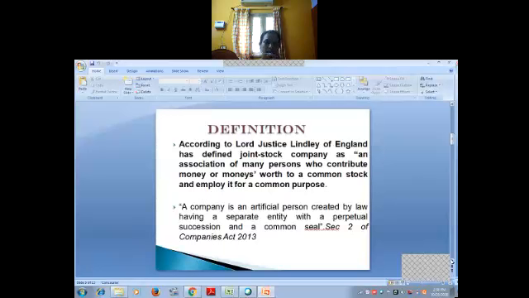A company is an artificial person created by law, having a separate entity with a perpetual succession and a common seal. Section 2 of Companies Act 2013. What is a company saying? A company is a group of persons, an artificial person, joining together and starting some business. It has perpetual succession, which means continuity of life. And each and every company has a common seal, a separate seal. Section 2 of the Companies Act 2013 says like that.